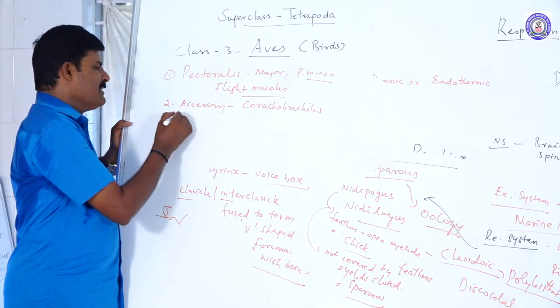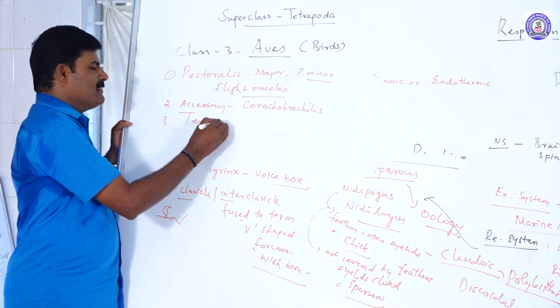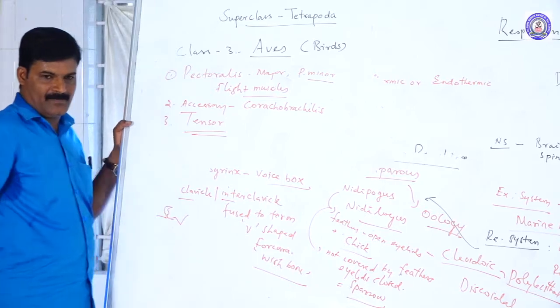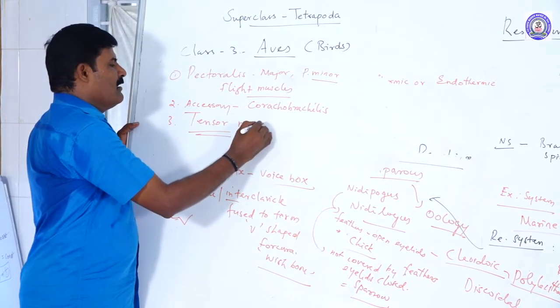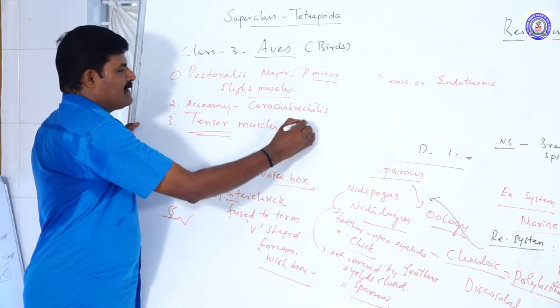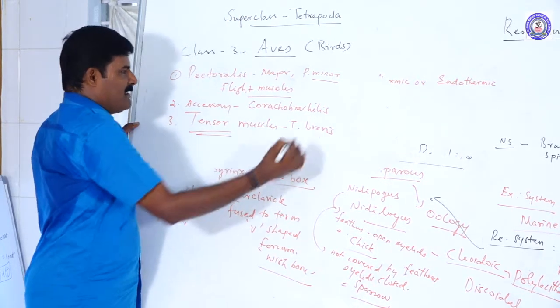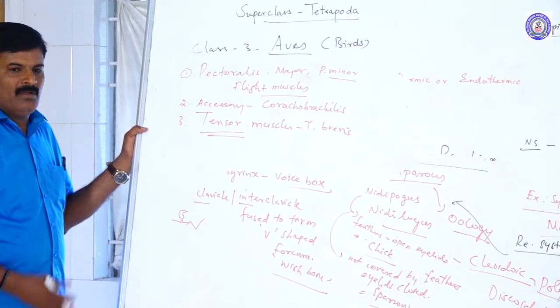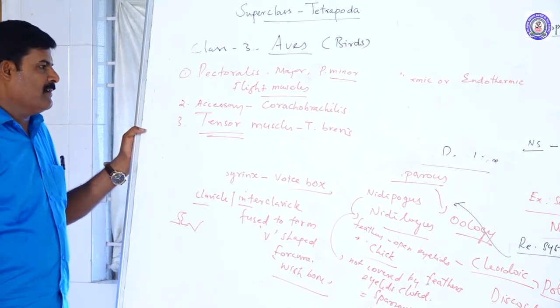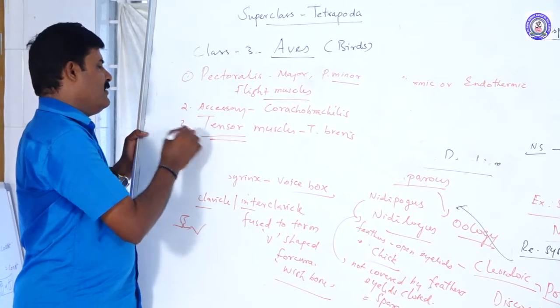The third is the tensor muscle, such as tensor patagii brevis, and other structures are present. All these types of muscles help them in flight.